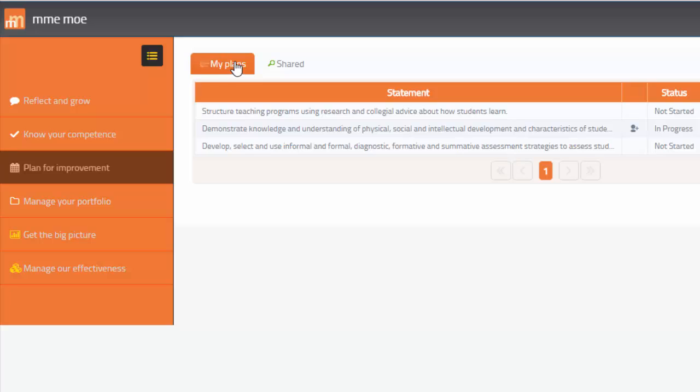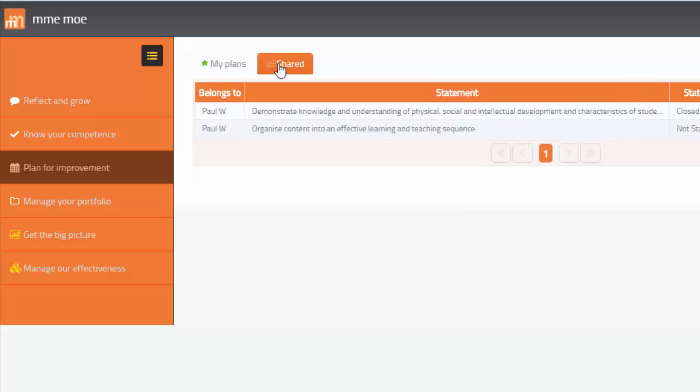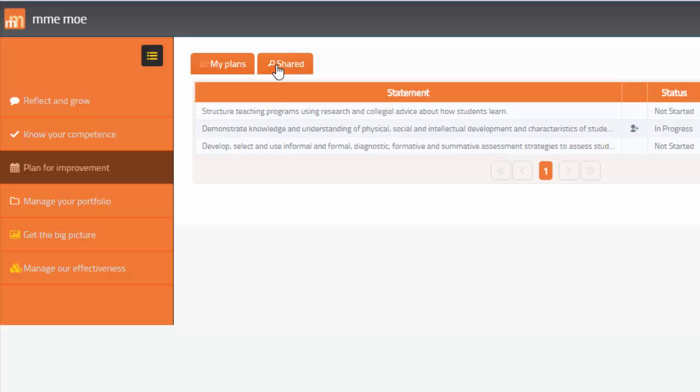In this particular frame, we see a good example of that, where I have my plans for improvement, but also I can click and see the plans of peers who have buddied with me or whom I may supervise. And so I can work on me and I can work on moe.